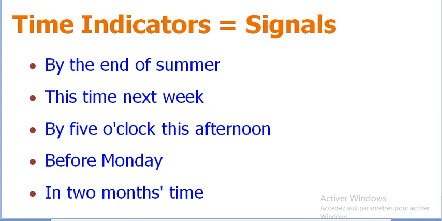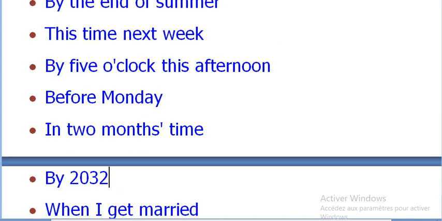Number one, by the end of summer, by the end of winter, by the end of spring, and so on. Number two, this time next week. When we say this time next week, we have three elements. We have future action, next week. We have specific time, which is this time next week. And at the same time, it will be completed by this time next week. By 5 o'clock this afternoon.